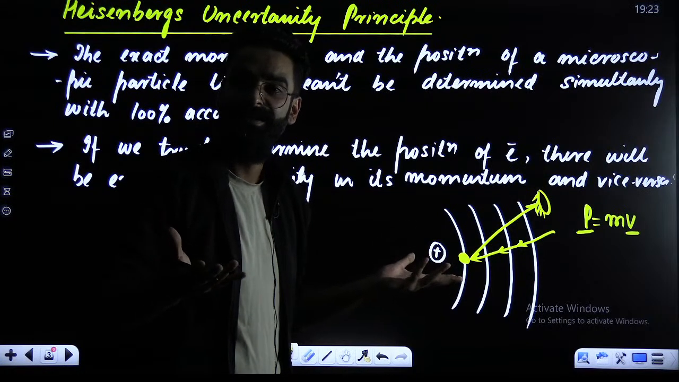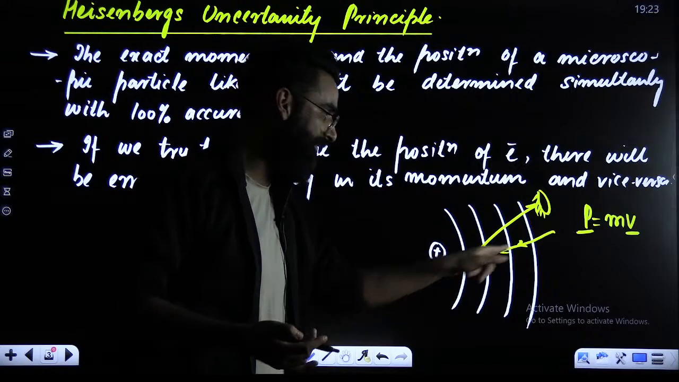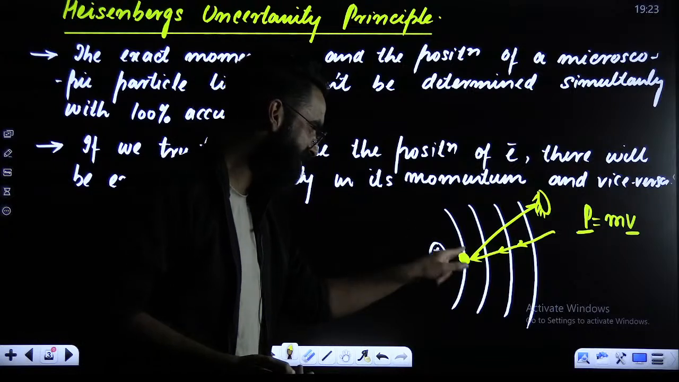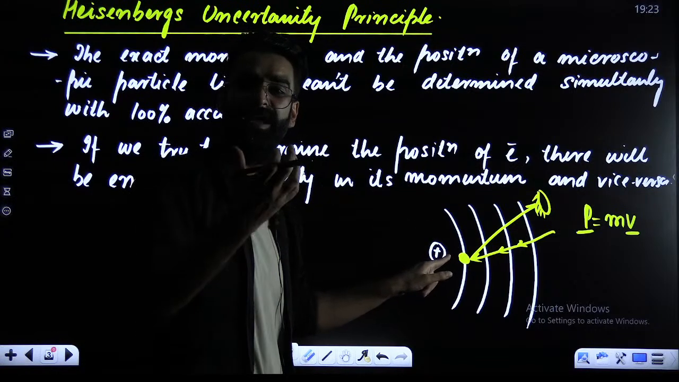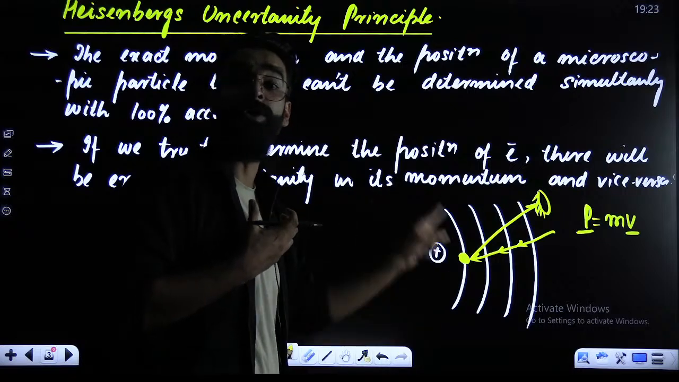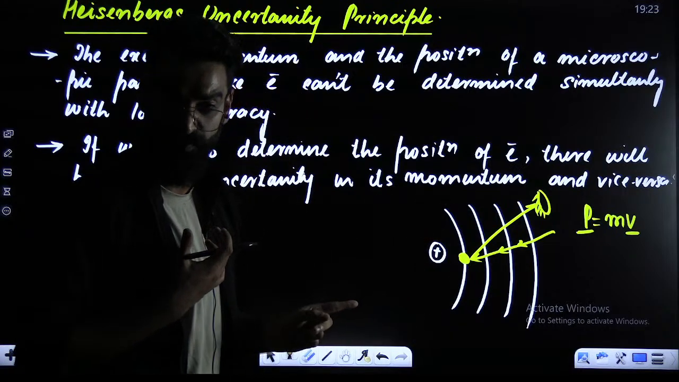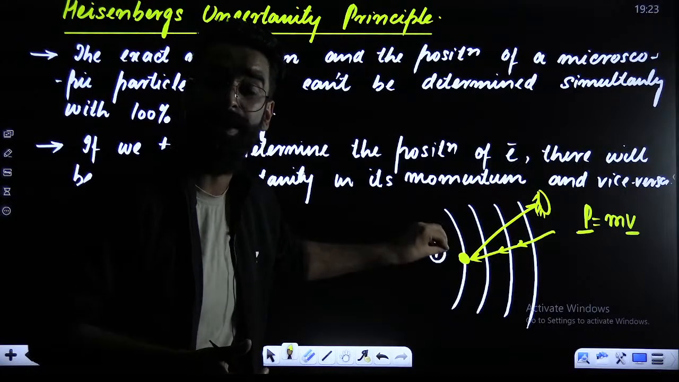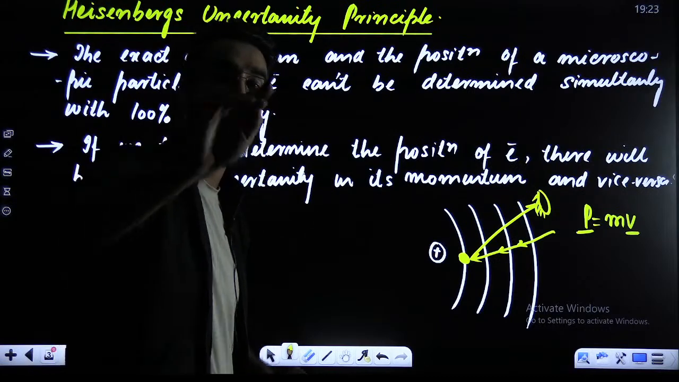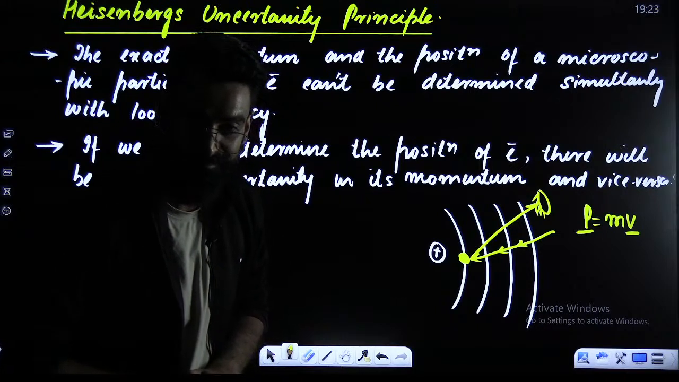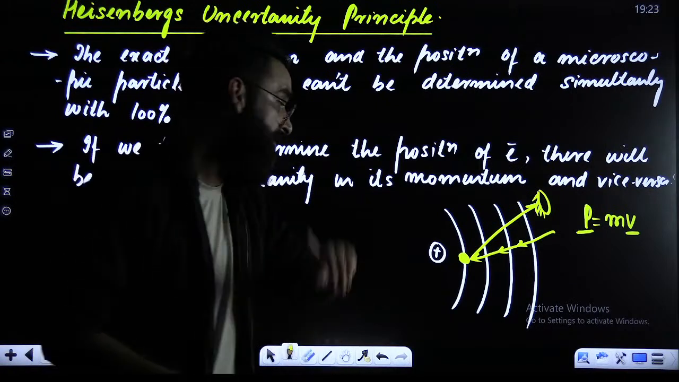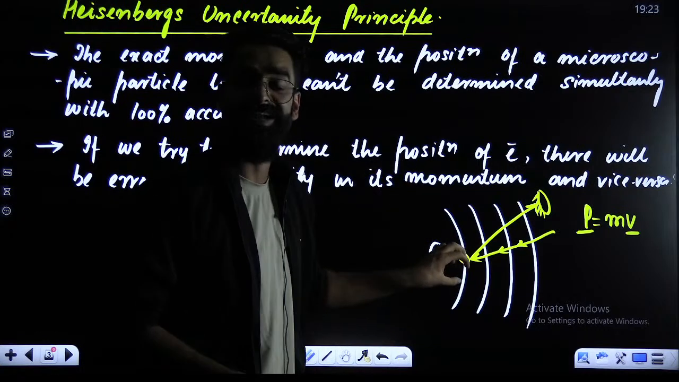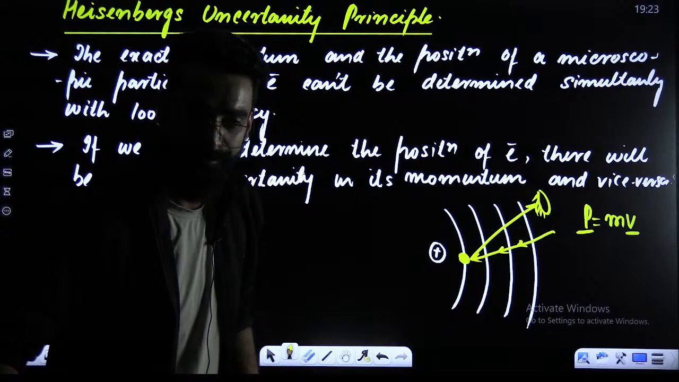I can say it like this. I wanted to locate the electron. That is the reason why this light ray was incident on this electron. But this electron absorbed the light ray. It absorbed the energy and started moving with greater speed. So when I tried to locate the position of the electron, there was error in its momentum. Right? Similarly, when you try to find out the momentum of the electron, there will be error in its position.